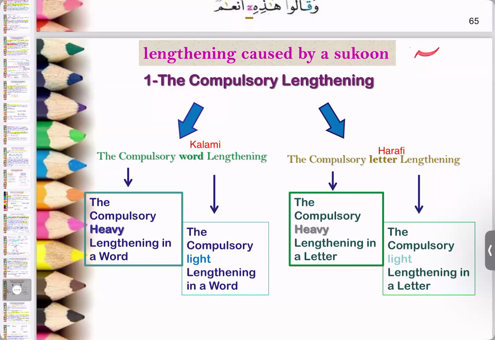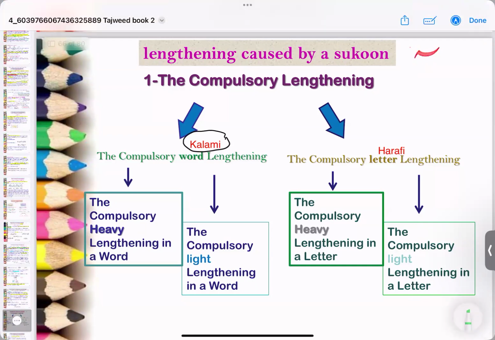In mad lazim, there are two categories. One is mad lazim that has to do with the word itself. Okay, it's called mad lazim kalmi. And then you have mad lazim, another category, which has to do with the harf, that is the letter in the word. Okay, it doesn't have to do with the whole word, it has to do with the letter in the word, and that's called mad lazim harafi.